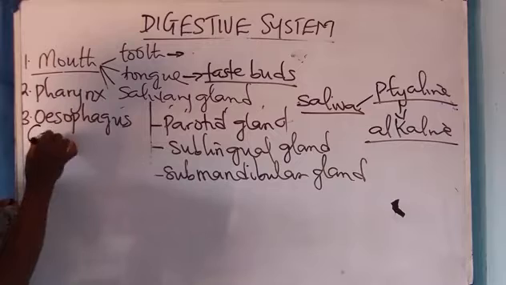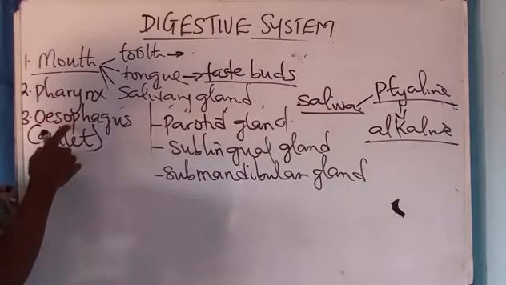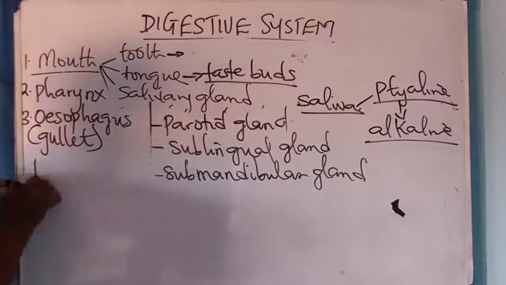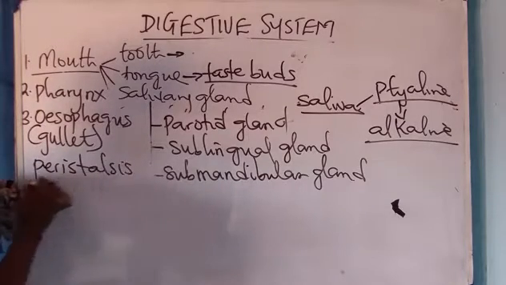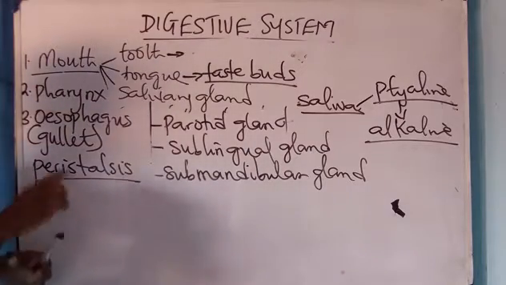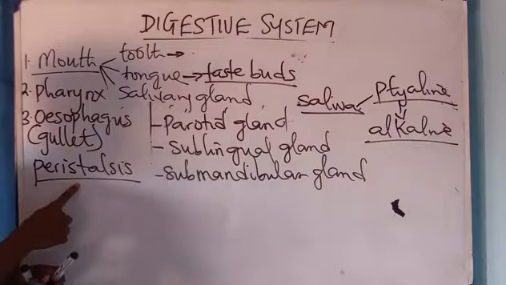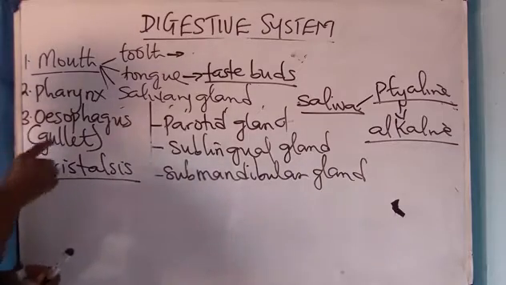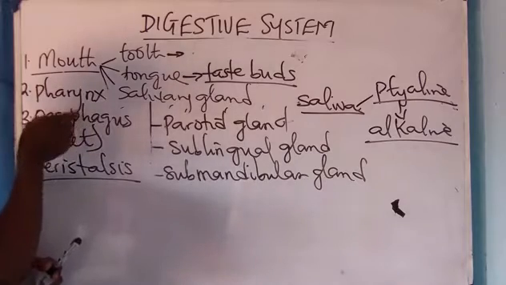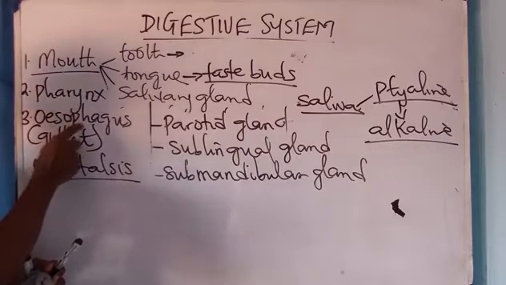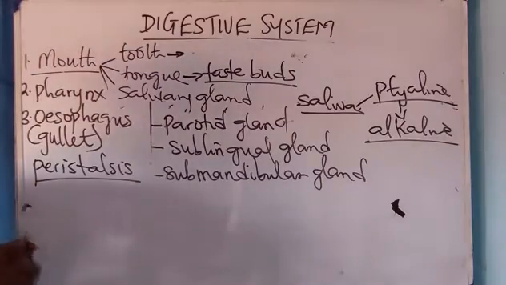Now, as soon as the bolus is swallowed, it passes through the esophagus or gullet. I don't call it esophagus, I call it what? Gullet. Now, the movement of food in the esophagus or gullet is called what? Peristalsis. The movement of food in the gullet or esophagus is called what? Peristalsis. Now, what is this food moving? Bolus. Bolus, when it moves through the esophagus by the contraction and elevation of it, you call it what? Peristalsis. Take note of that.